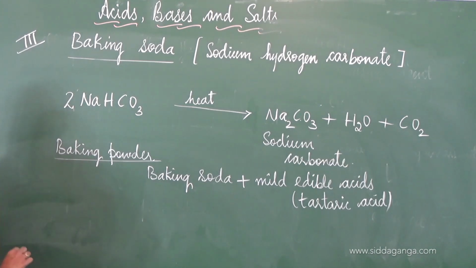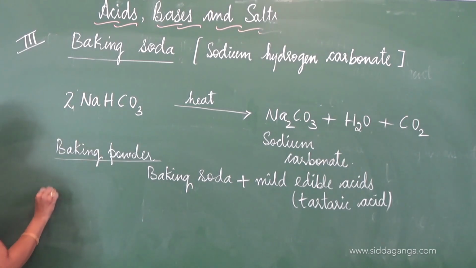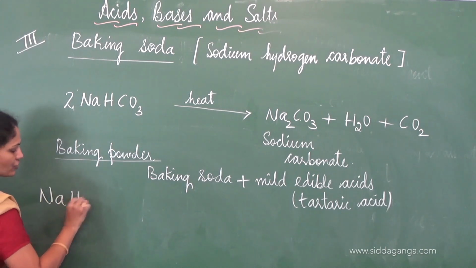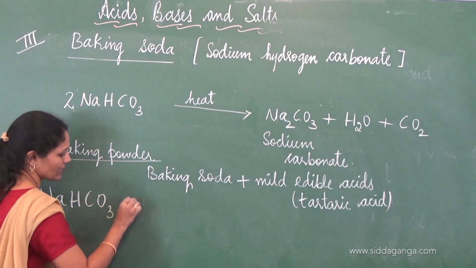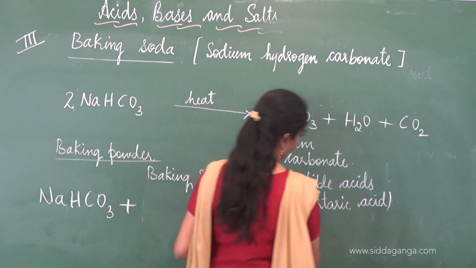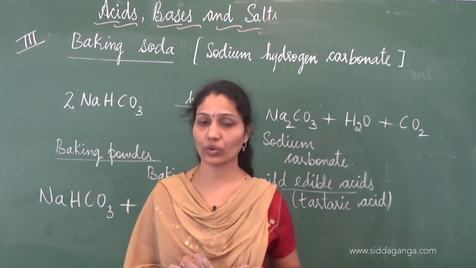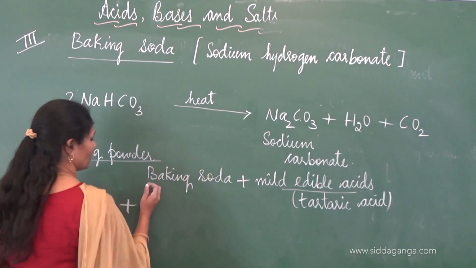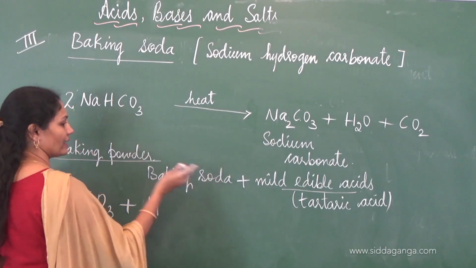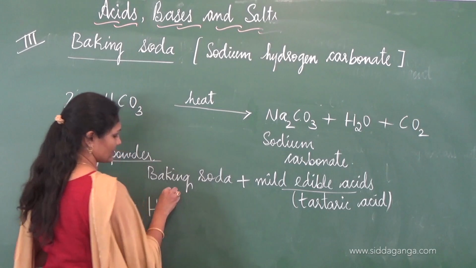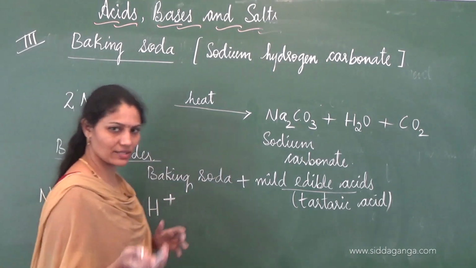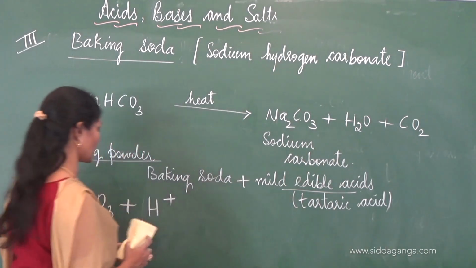What happens when baking powder is heated? Baking powder, NaHCO3 plus, what did we add to it? Mild edible acids. You all know all acids have H plus ions. So definitely when mild edible acid is added to it, it gains H plus ions, right? We need to write H plus ion to this.